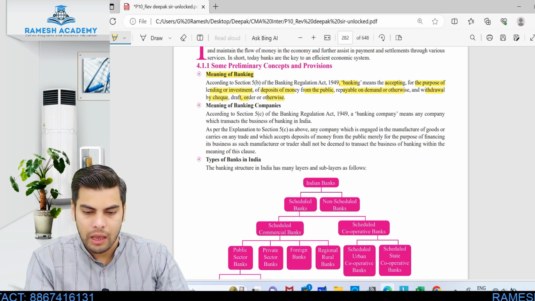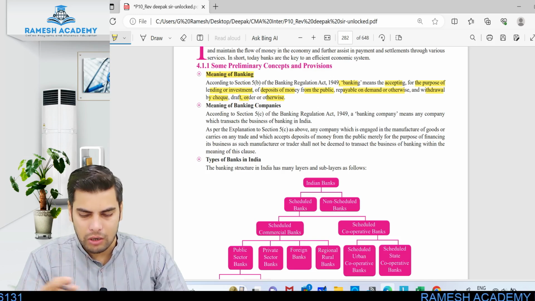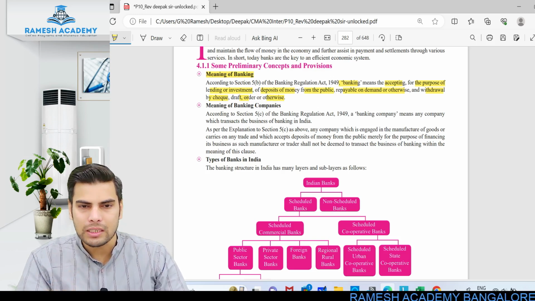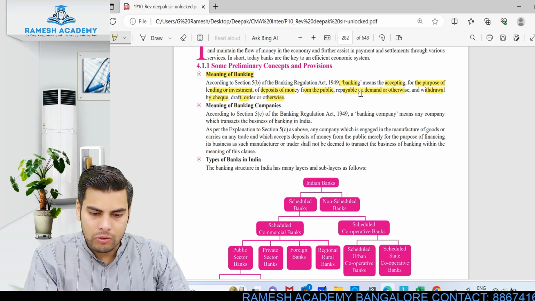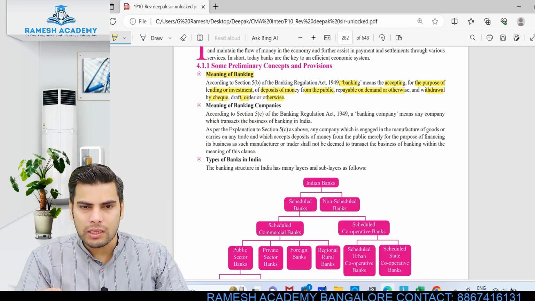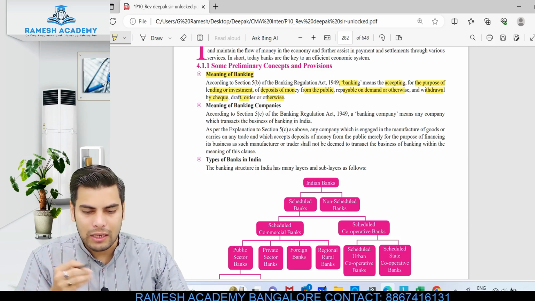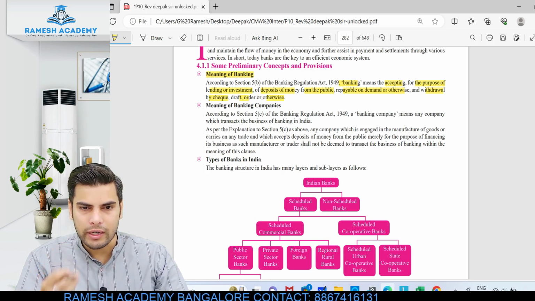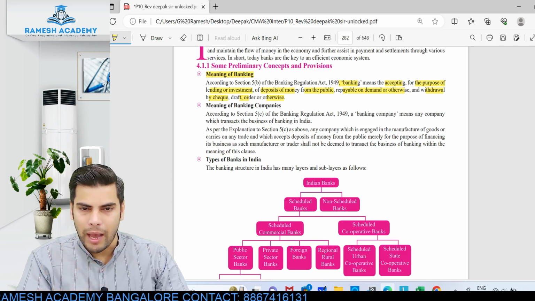Look at this. Accepting for the purpose, for what purpose? Either for the purpose of lending the money or for the purpose of investment, of deposit of money from the public. You will be accepting the deposit from the public. For what purpose? Either for lending or for investment. Now these deposits, the bank cannot say that I am accepting the deposit from the public, I will not be repaying them back. No. It has to be repayable on demand. It is my money which is there with the bank, right? So at any point of time, if I wish to withdraw the money or if I want to take back the amount, the bank cannot say no.